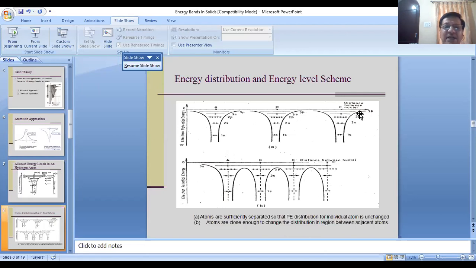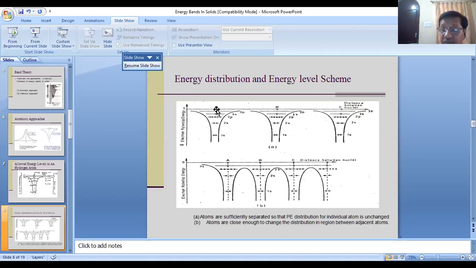You may imagine that this is the nucleus of atom A, this is the nucleus of atom B, and this is the nucleus of atom C. If the atoms are sufficiently separated, suppose you have an electron at this position, point X, where you can see there is a cross.